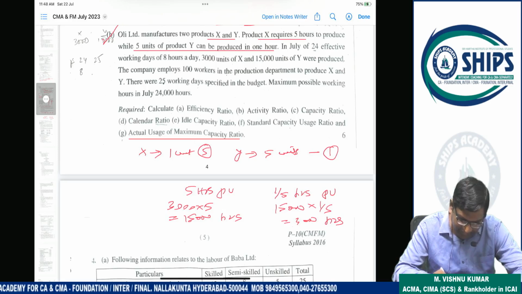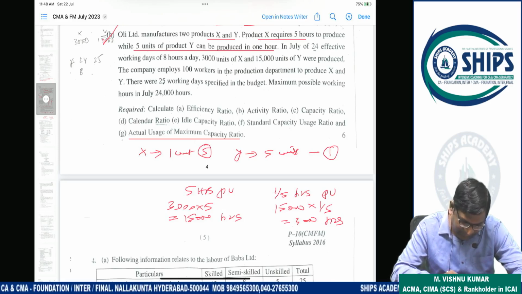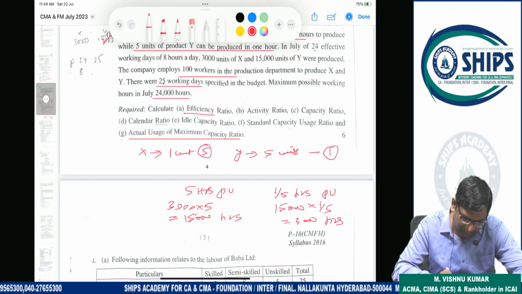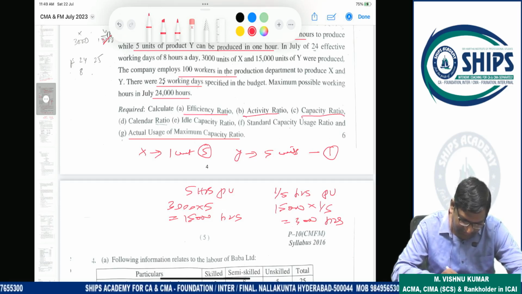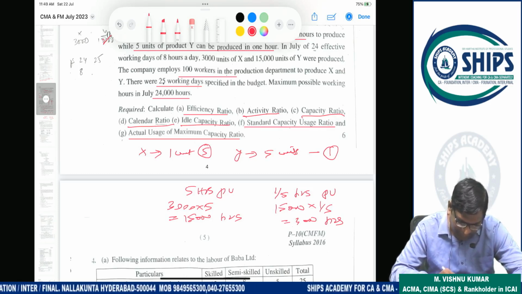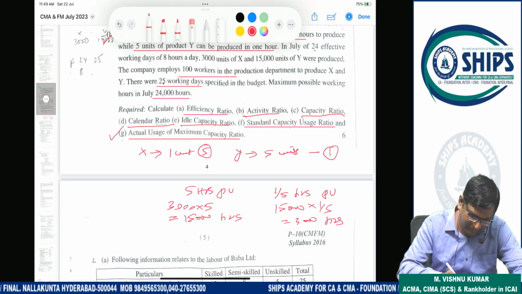The company employs 100 workers to produce X and Y. There are 25 working days in budget. Maximum possible hours is 24,000. So budgeted number of days are 25, and maximum possible hours 24,000, and the company is employing 100 workers. So we have to calculate efficiency, activity, capacity, calendar, and idle capacity. Idle capacity is nothing but 1 minus your efficiency ratio, showing how efficiently they are working. Okay. Standard capacity usage ratio, actual usage of maximum capacity ratio. This is the new ratio which is given in the question.